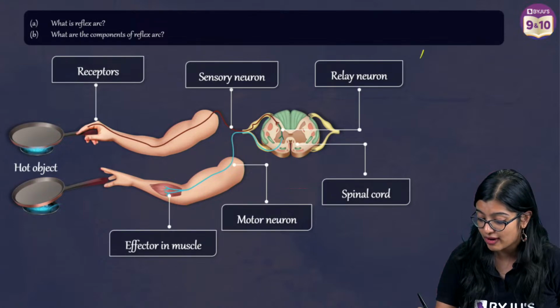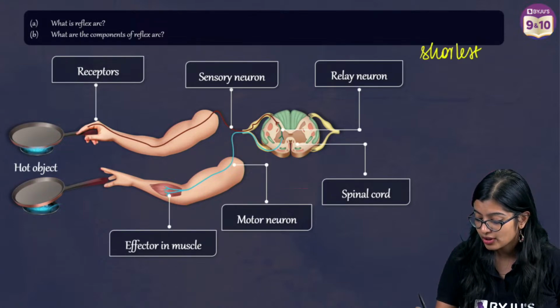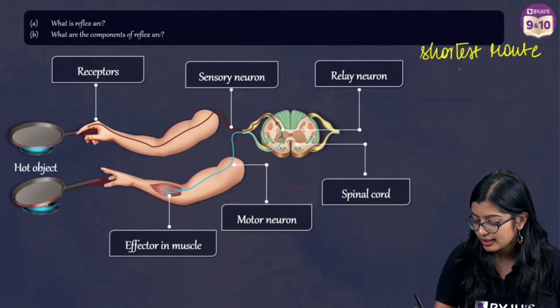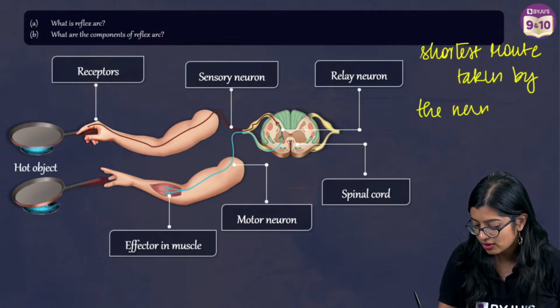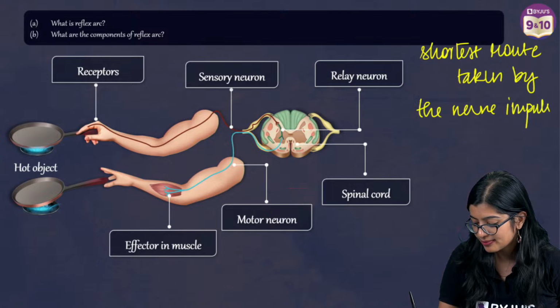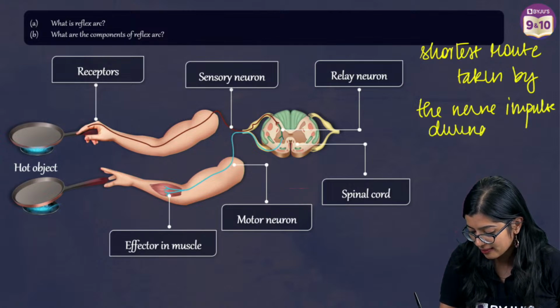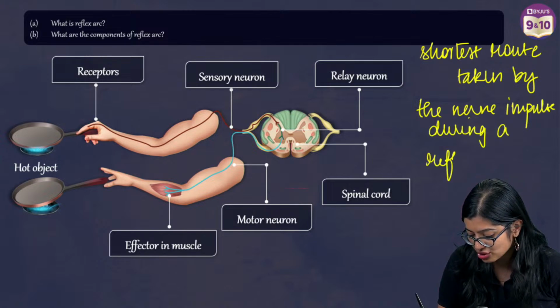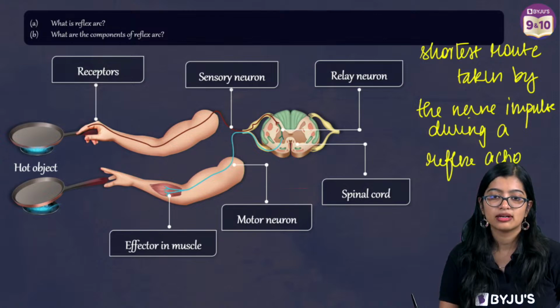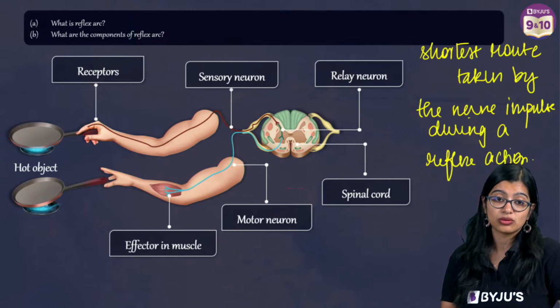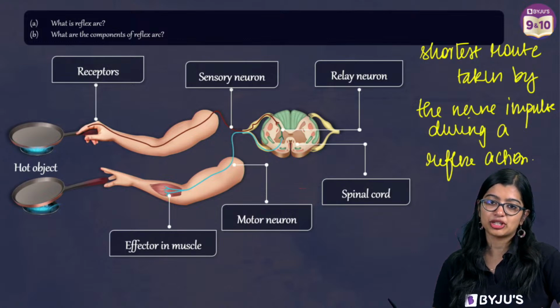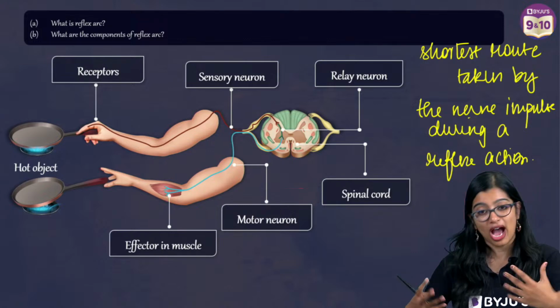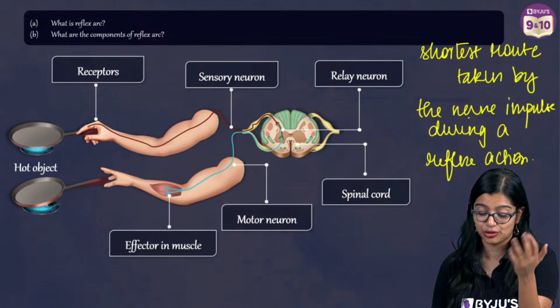Reflex arc can be defined as the shortest route taken by the nerve impulse during a reflex action, right? So you can mention that. Yes, so you need to write this down. You can ask me a doubt, bacha. You have my permission to ask it to me, right?